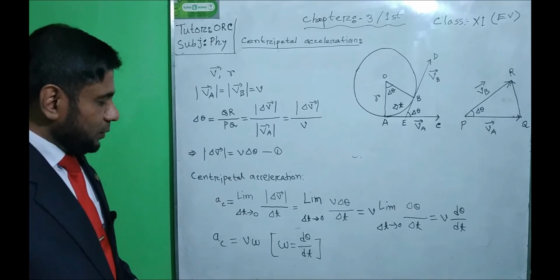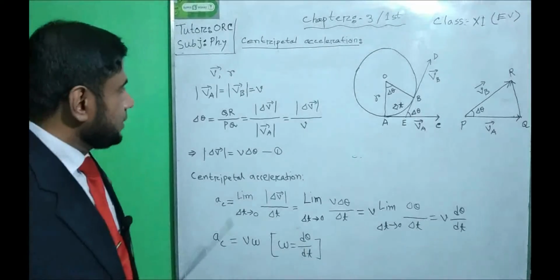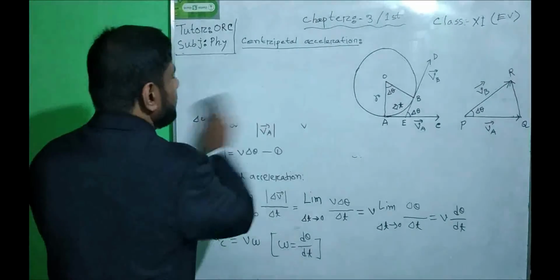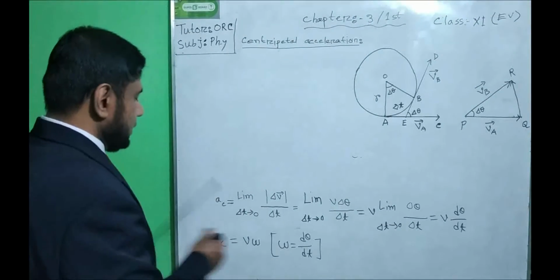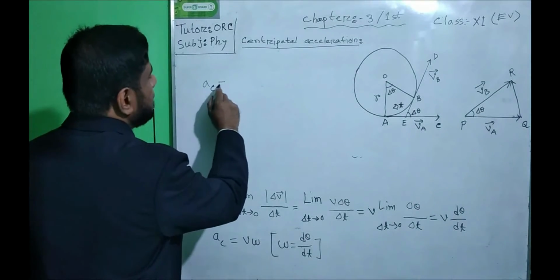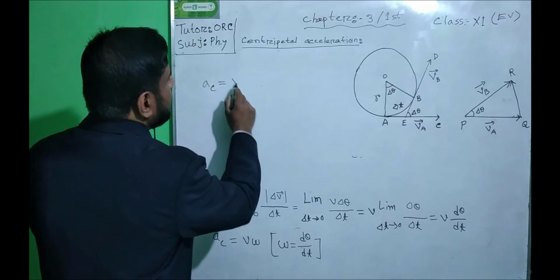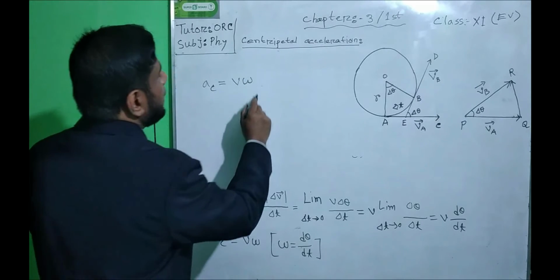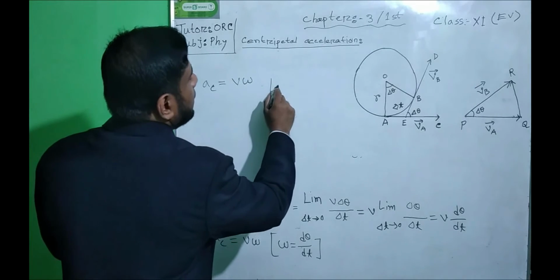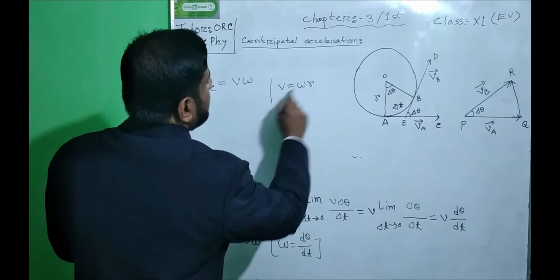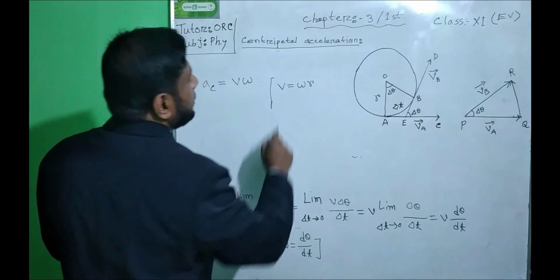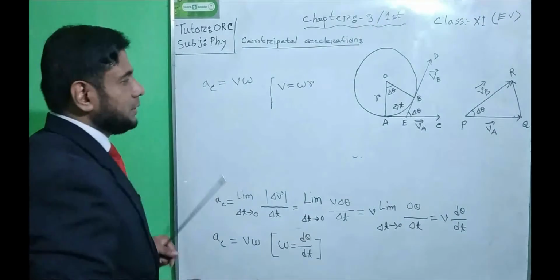As we have not enough storage here, from here we can write the next lines. Centripetal acceleration a_c equals v into omega. Again we know v equals omega r according to the relation of linear velocity and angular velocity.